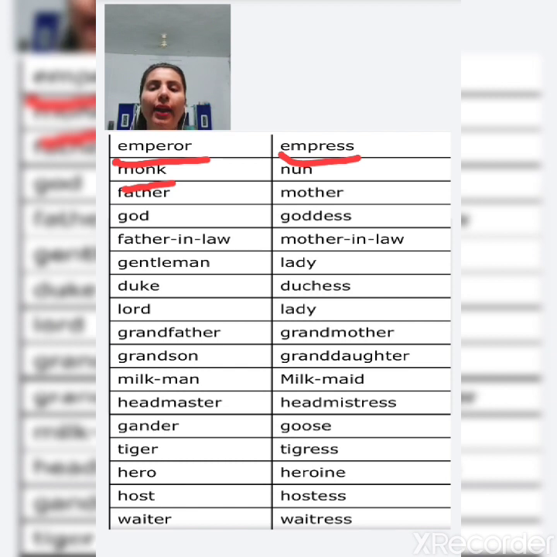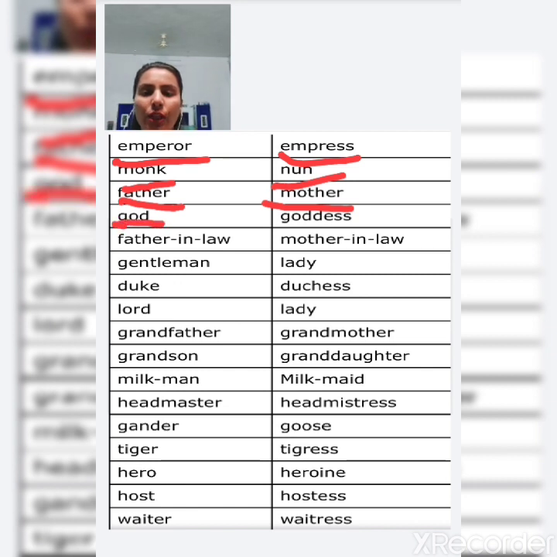Next is monk, and the feminine of monk is nun. Similarly, next is father, and the feminine of father is mother. Next, God, and the feminine of God is goddess. Repeat it with me, goddess.